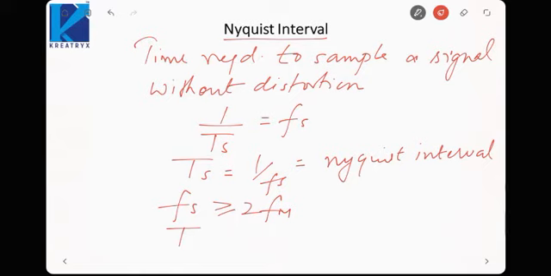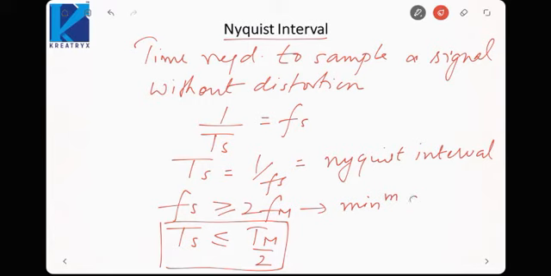That means Ts would be less than or equal to Tm by 2. So this is my minimum sampling rate. The minimum rate of sampling should be 2 fm, because 2 fm is ideal sampling. If we take a higher sampling frequency, then also the signals will not overlap, so we can safely take fs greater than 2 fm.